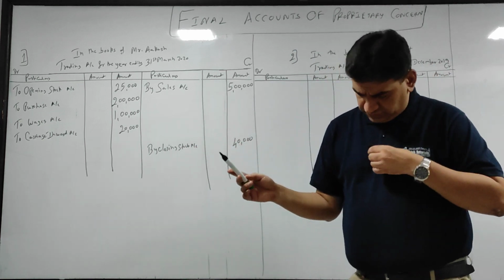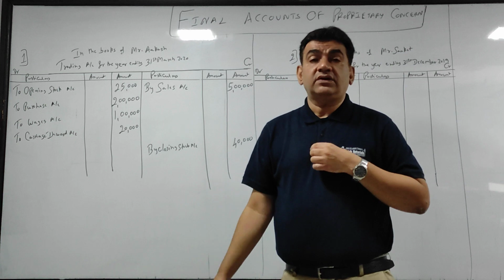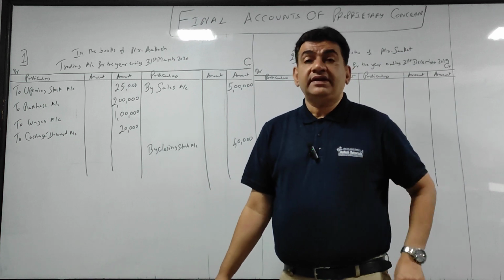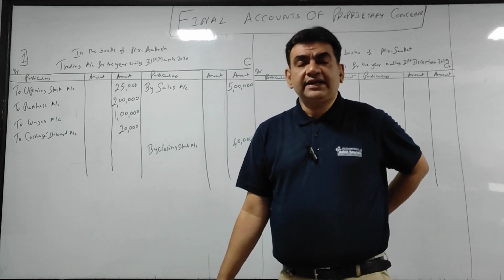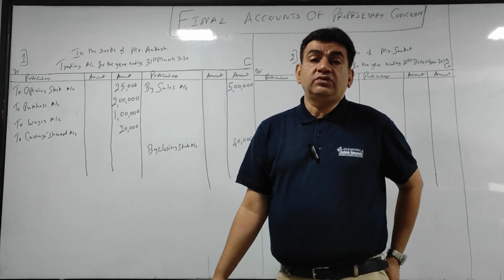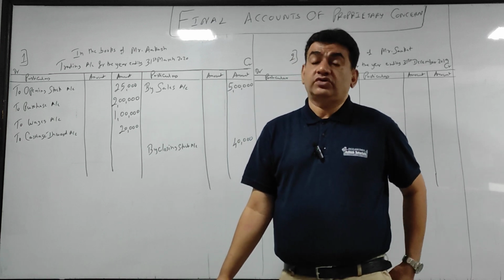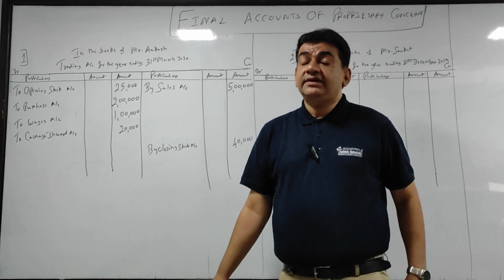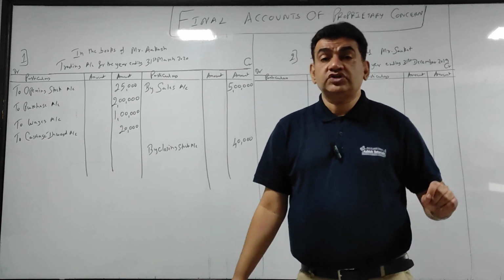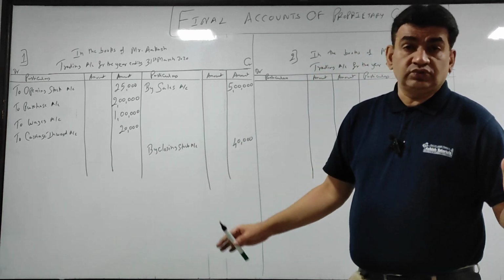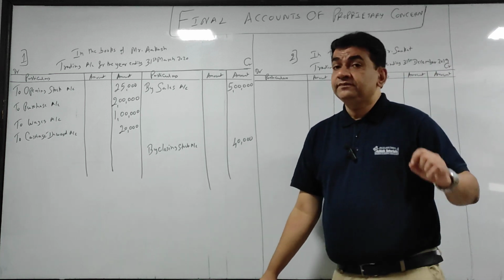Now what I told you, why we prepare trading account? We prepare trading account to find out the gross profit or gross loss. Let's do that. अभी क्या करोगे?